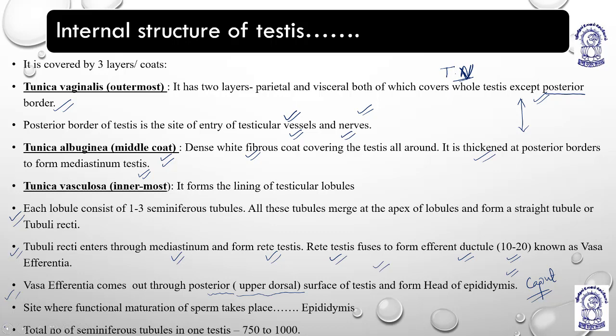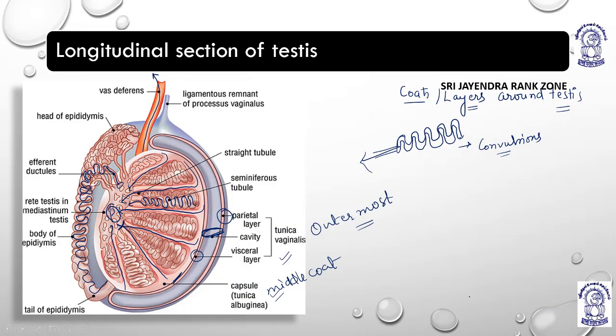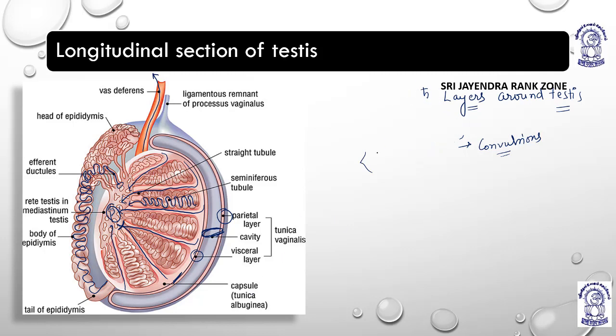Now, coming back to the diagram, I will write the pathway or the passage of the sperm. I am rubbing all these. Now see, the journey starts from seminiferous tubules.